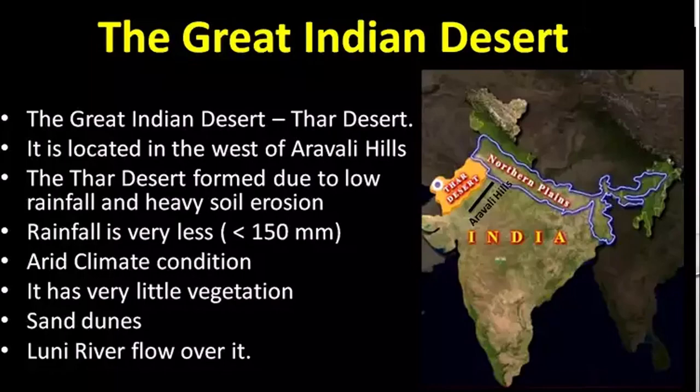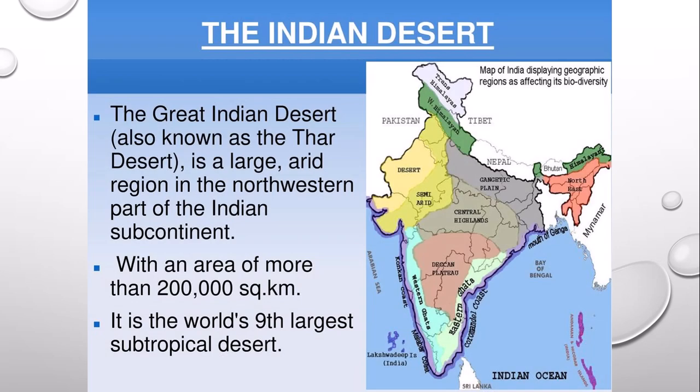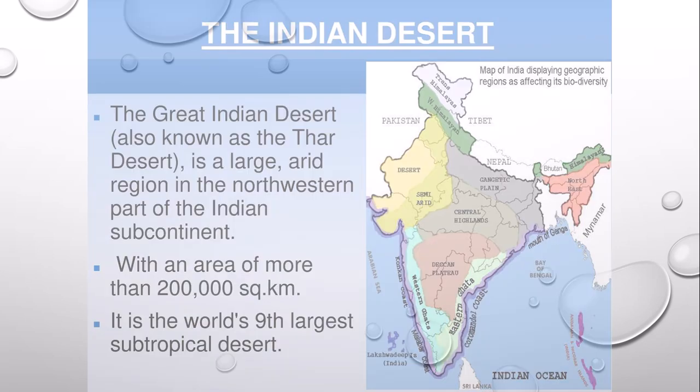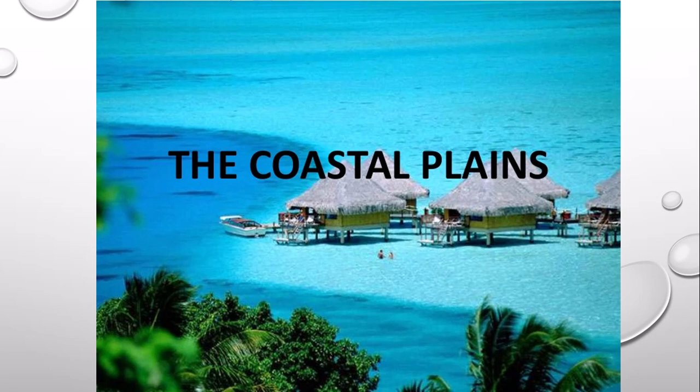So many different types of sand dunes we can find over there, and also salt lakes are found there. And the desert lies in the western part of the Aravalli range and covers 2/3 of Rajasthan state. So there are two different divisions, they say. They are actually known as the actual desert region, which is called Marusthali, and the semi-desert region they call it as Bangar. So we shall learn about the next topic, the coastal plains.